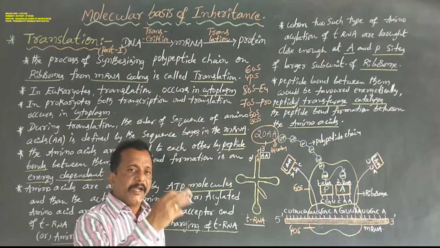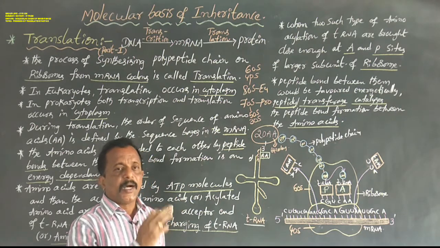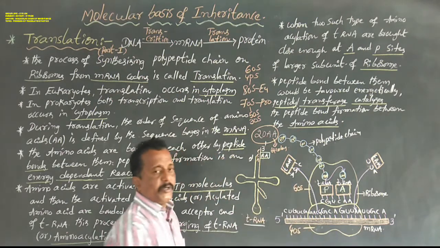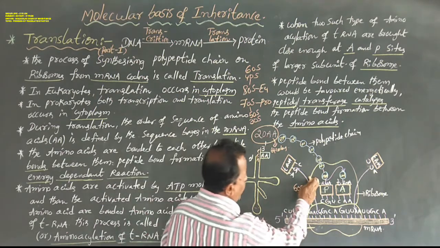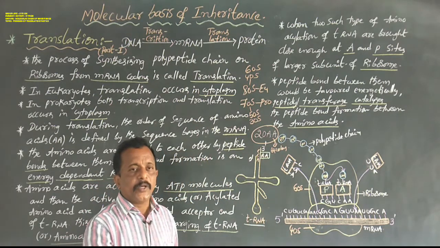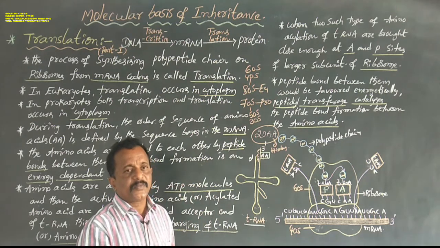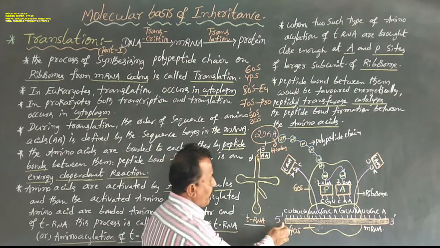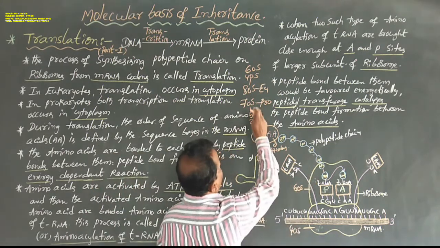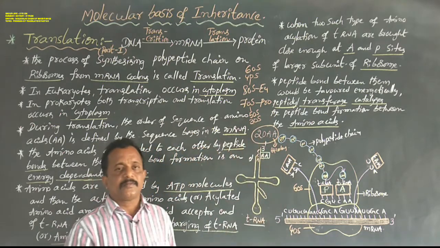Both are divided into two subunits, one larger subunit and one smaller subunit. In eukaryotes, the larger subunit is 60S and the smaller subunit is 40S. In prokaryotes, the larger subunit is 50S and the smaller subunit is 30S.